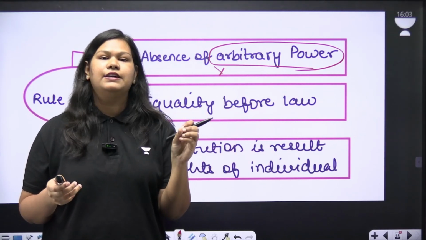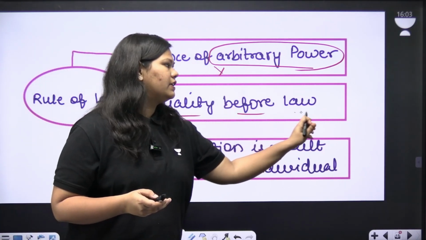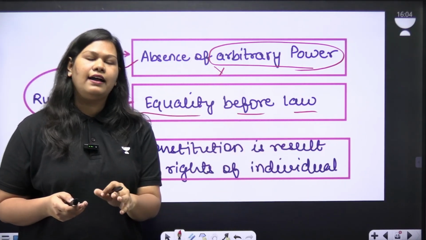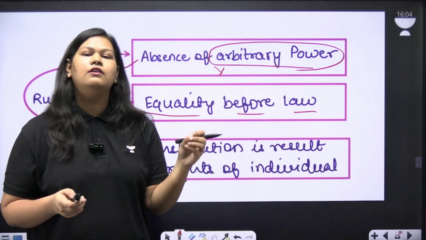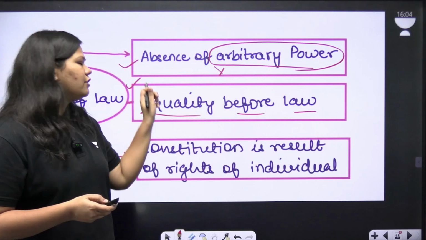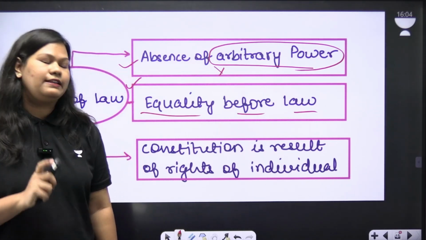That is the lifetime imprisonment. So equal application of law to everyone. Until and unless there is some legal justification for their act, everyone is subjected to similar laws. So that is what the second element means. Is this part of the Indian Constitution? Yes, and that is why it is written under Article 14.